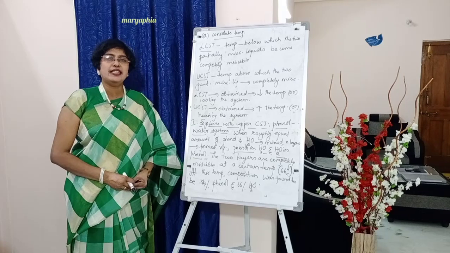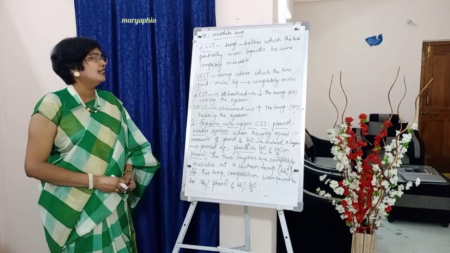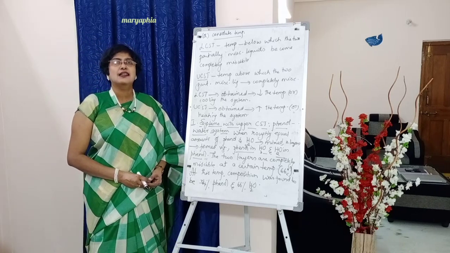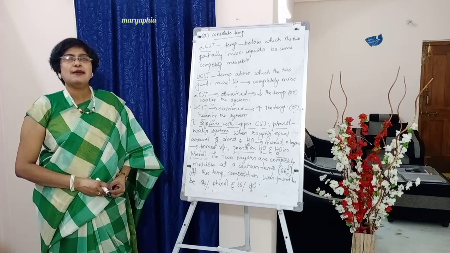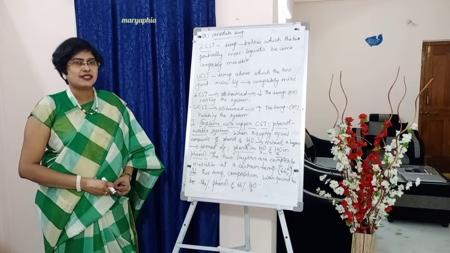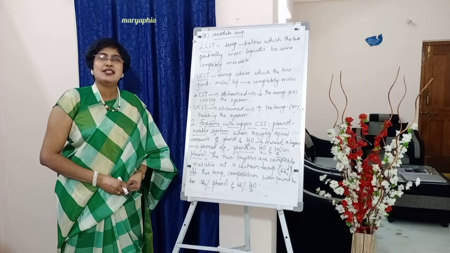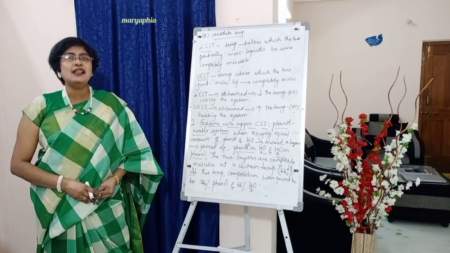Same like UCST, students, upper critical solution temperature is the temperature above which the two partially miscible liquids become completely miscible, and this can be obtained by heating the system or increasing the temperature. So this is the brief introduction about CST or consolute temperature and also partially miscible liquids.